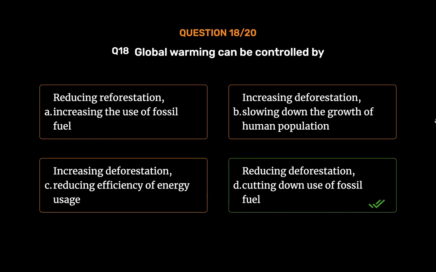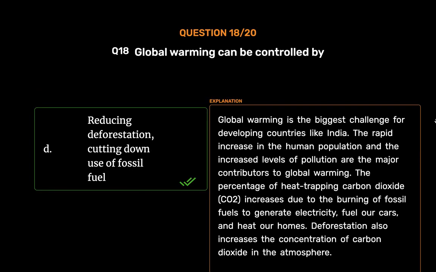Reducing deforestation, cutting down use of fossil fuel. Global warming is the biggest challenge for developing countries like India. The rapid increase in the human population and the increased levels of pollution are the major contributors to global warming. The percentage of heat-trapping carbon dioxide, CO2, increases due to the burning of fossil fuels to generate electricity, fuel our cars, and heat our homes. Deforestation also increases the concentration of carbon dioxide in the atmosphere.